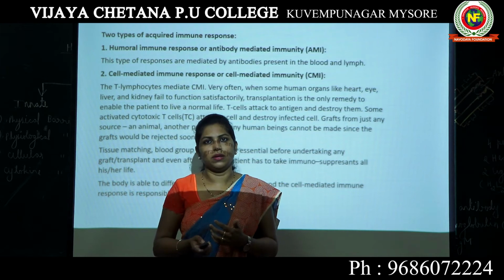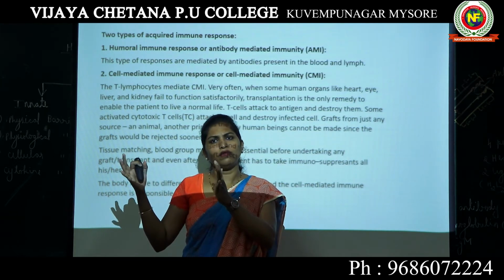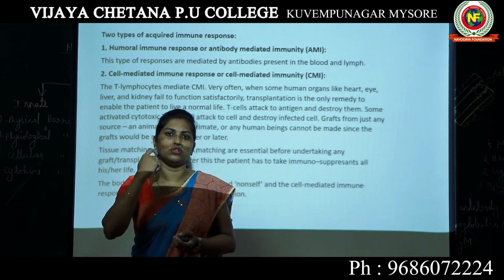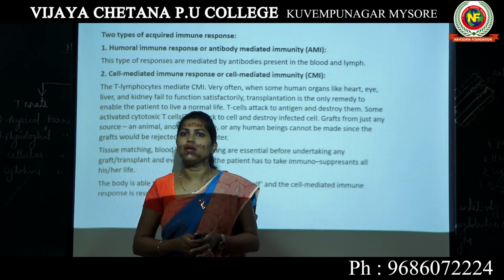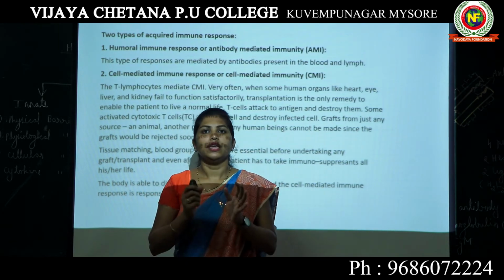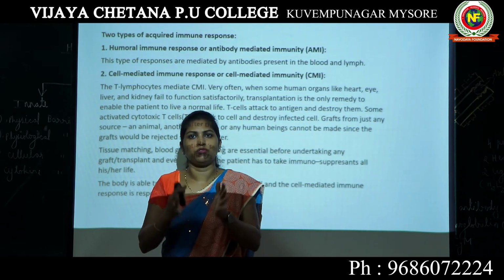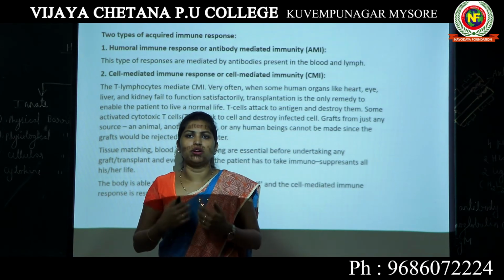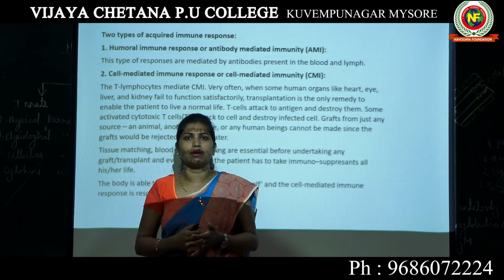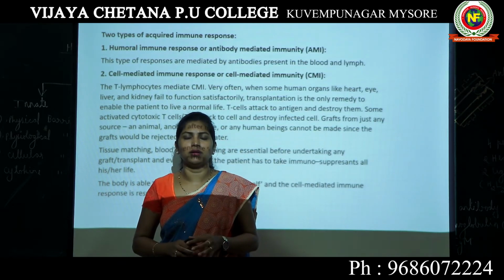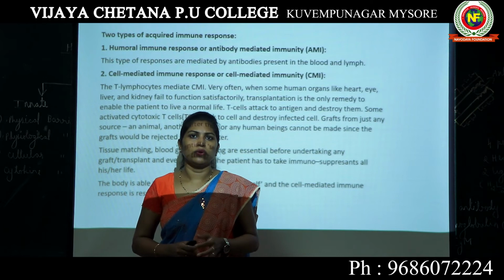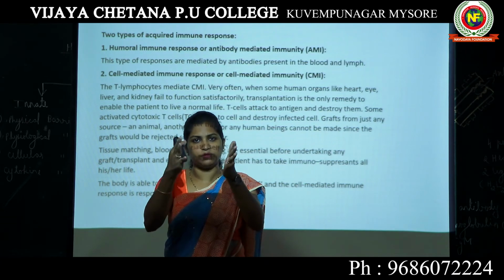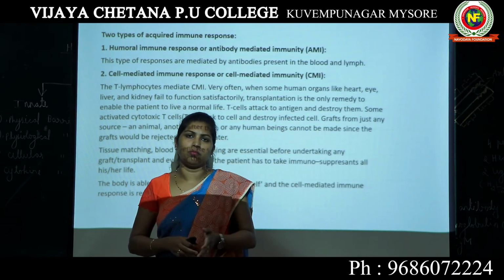Can we do it randomly? Can we just choose any one person randomly and bring his kidney and put that kidney into this person who is having a kidney problem? It is not going to happen. If you have to do an organ transplantation, or imagine you want to donate one of your kidneys to somebody, can you just go and give it to some random person? We cannot do it. If a person has a malfunctioning kidney, you have to match his body type with the donor's body type.